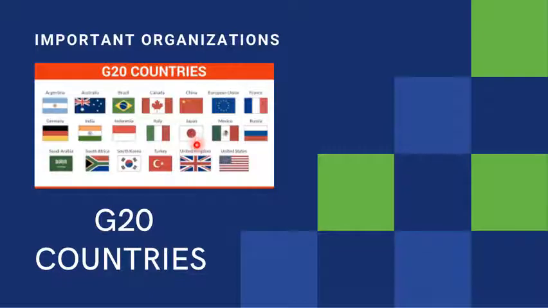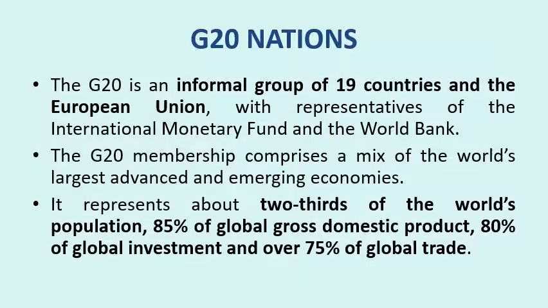So now we'll discuss the G20 countries as well. The G20 is an informal group of 19 countries and the European Union. The European Union consists of 28 countries that have economically become a union, and that is called the European Union. So it is an informal group like G7. It is not an organization, but we can call it an organization. But it is not a proper organization like the IMF or UN. It is the same as G7.